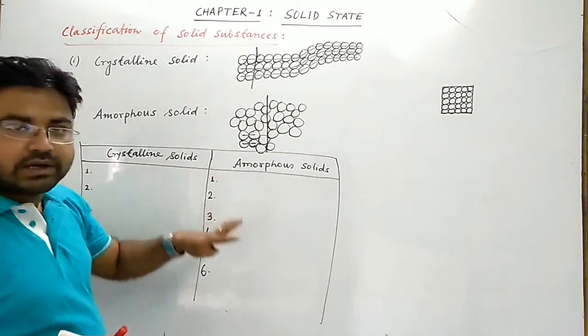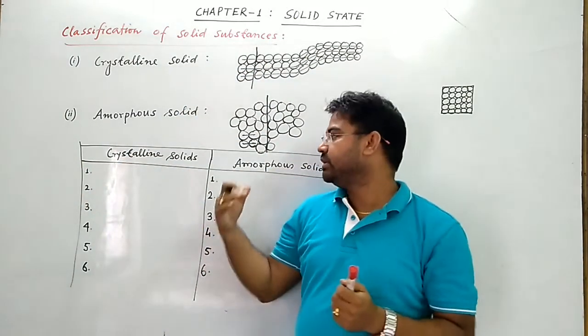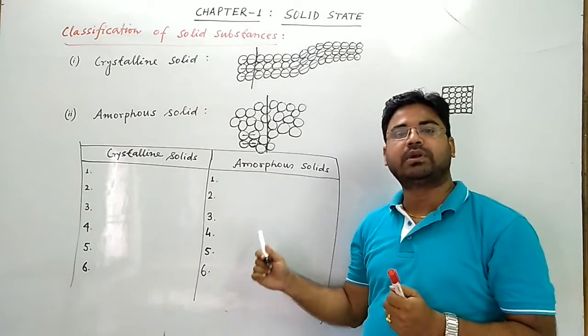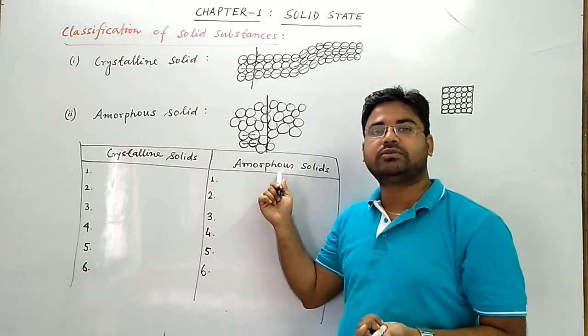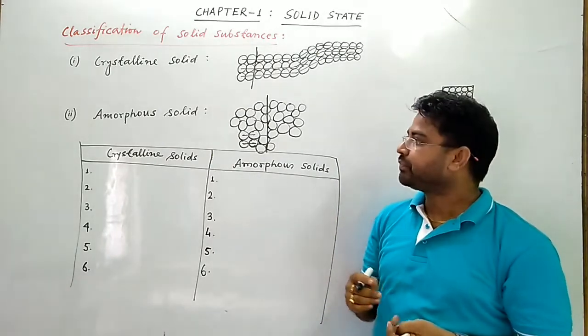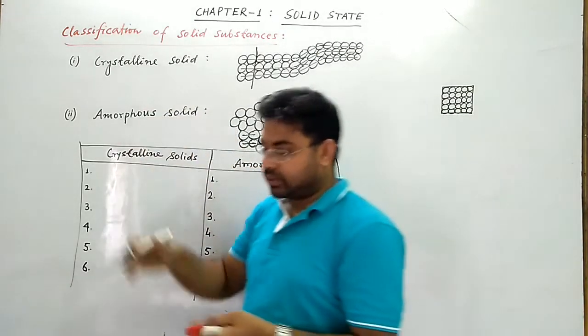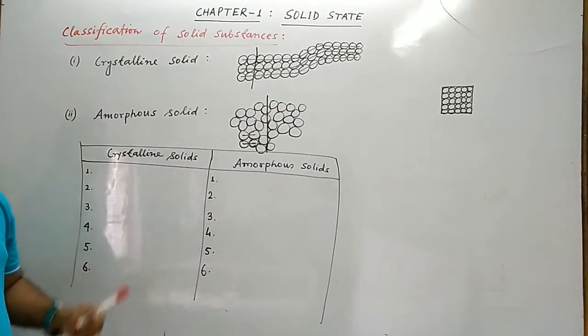So this indicates that glass has some flowing tendency, and that's why glass is considered a supercooled liquid, and glass is one example of amorphous solid. Sometimes amorphous solids are also called supercooled liquids. तो हो गया difference between amorphous solid and crystalline solid.